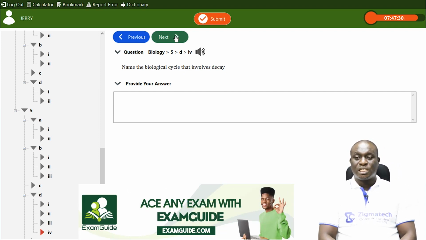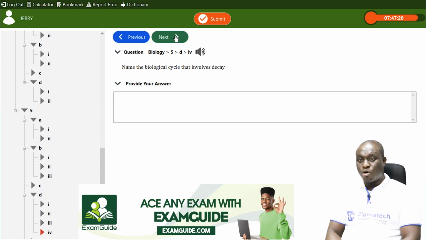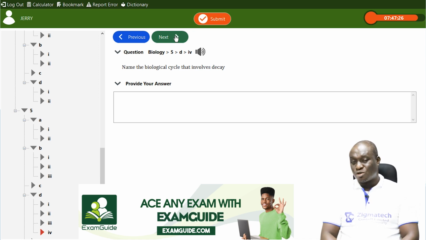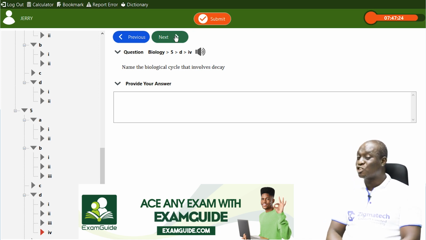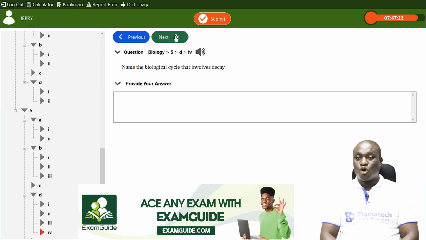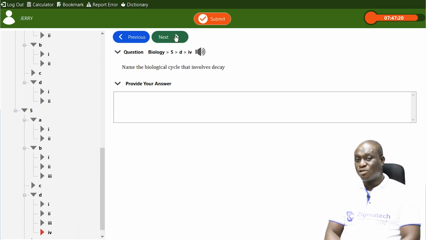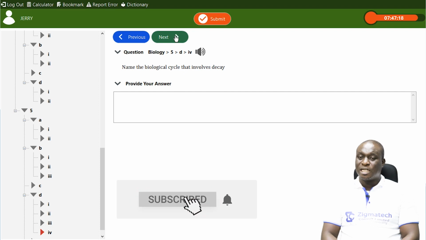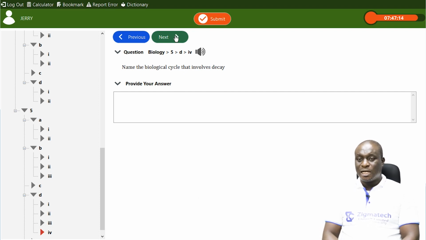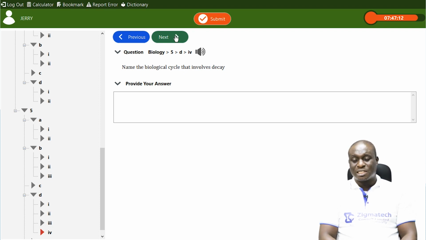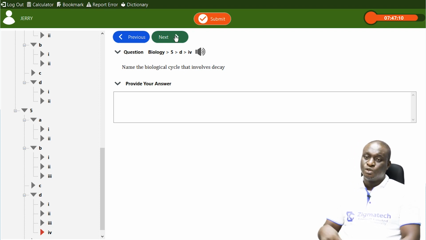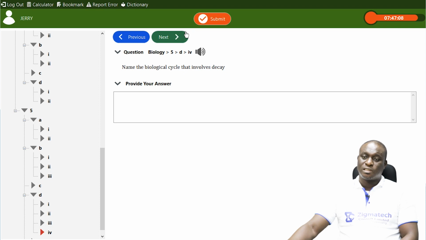You can also see decay or decomposition in the carbon cycle and, to an extent, in the oxygen cycle, because the opposite of what happens in the carbon cycle is what takes place in the oxygen cycle.